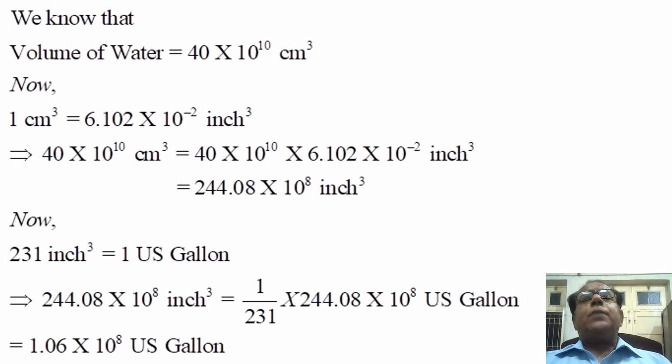We know that volume of water has become 40 into 10 raised to the power 10 centimeter cube. Now 1 centimeter cube is equal to 6.102 into 10 raised to the power minus 2 inch cube.